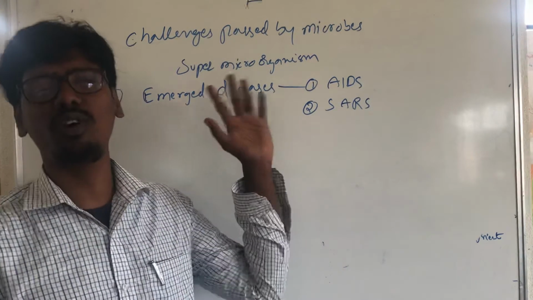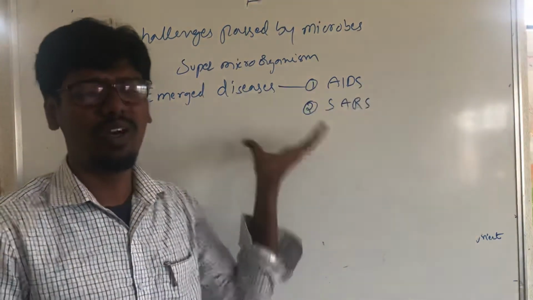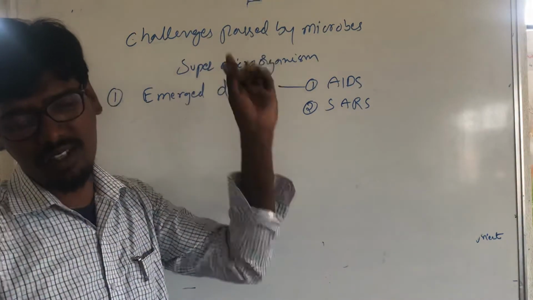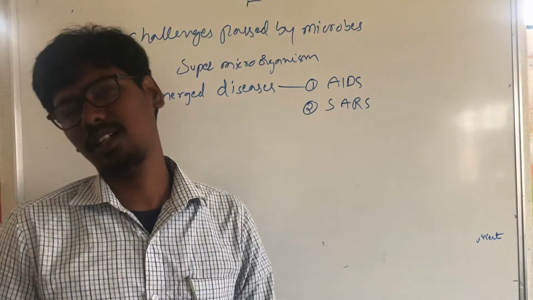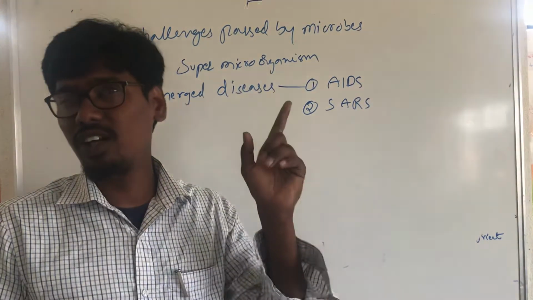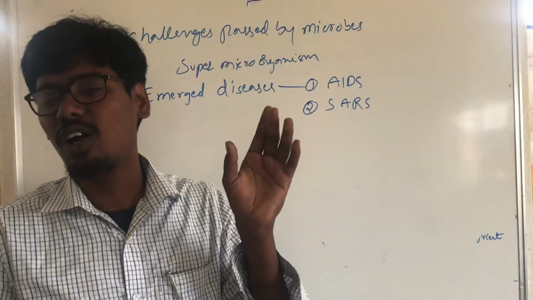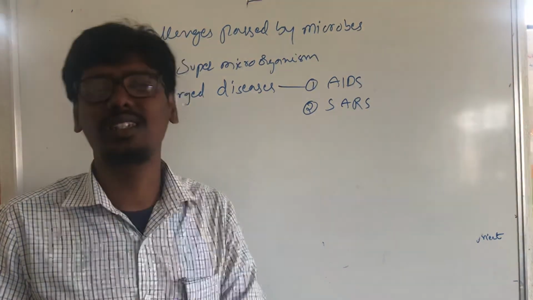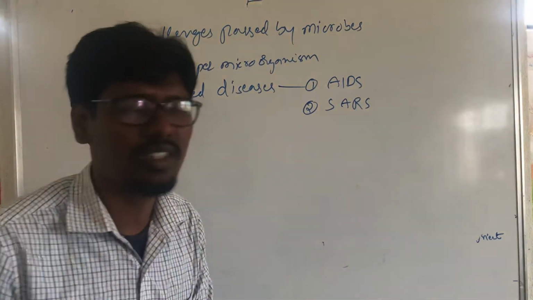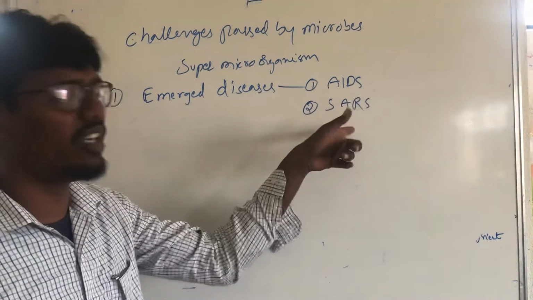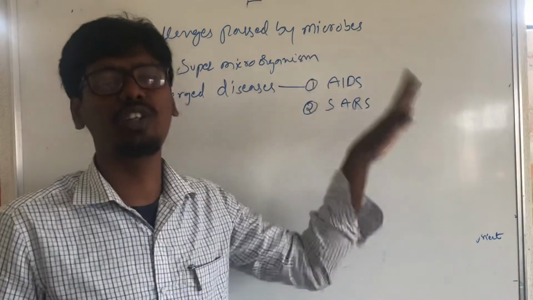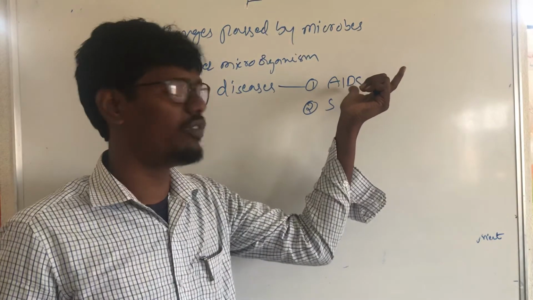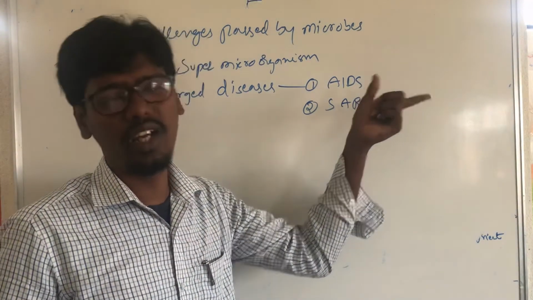Unfortunately, these types of diseases are found. We are discussing super microorganisms: we use antibiotics and medicines to kill different types of microorganisms, but they create different mutations. Those mutations form super microorganisms, and those create emergent diseases. The first is AIDS and the second is SARS. AIDS is acquired immunodeficiency syndrome, and SARS is severe acute respiratory syndrome.